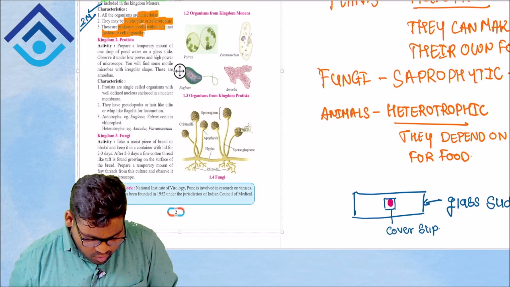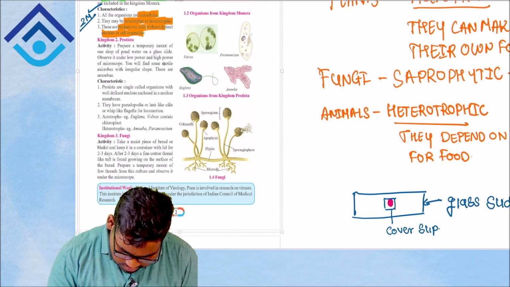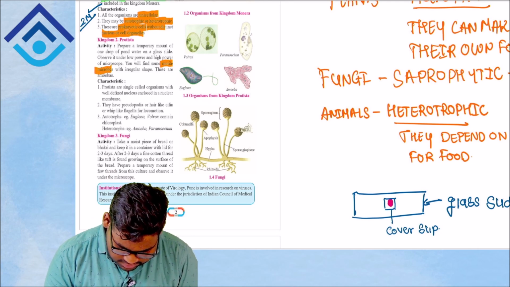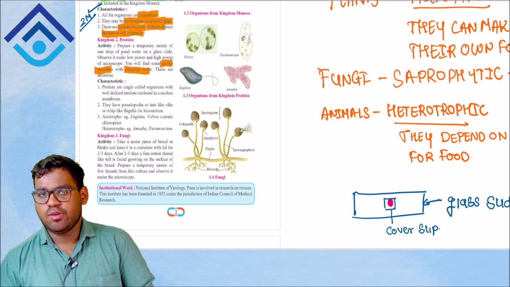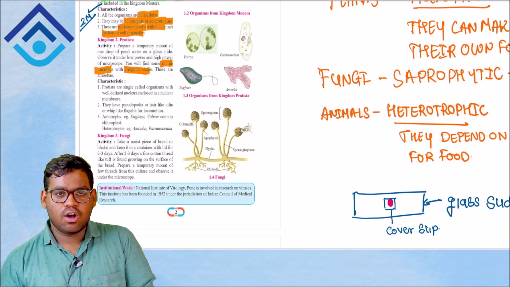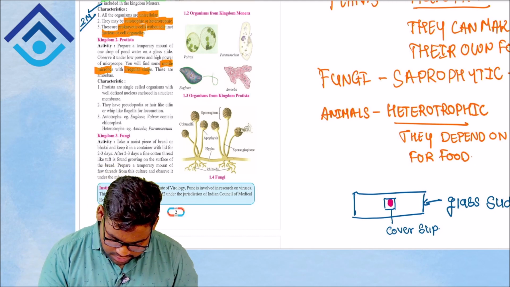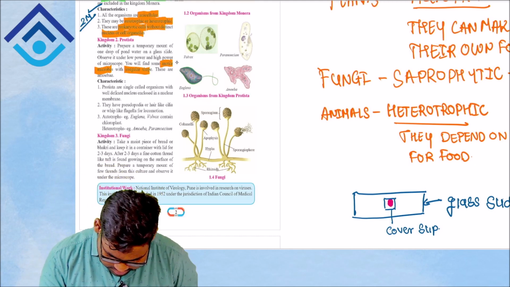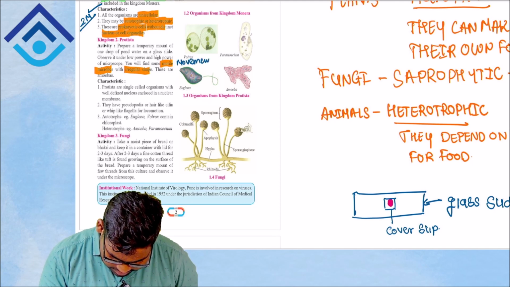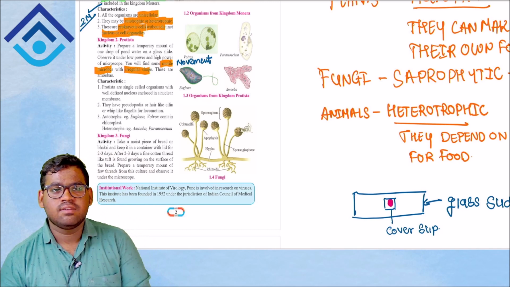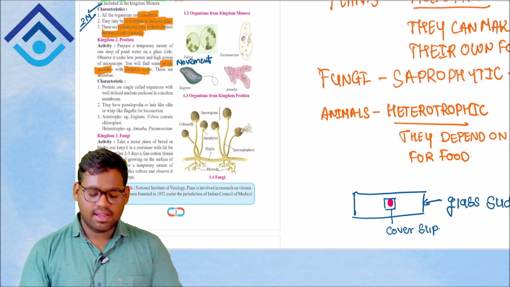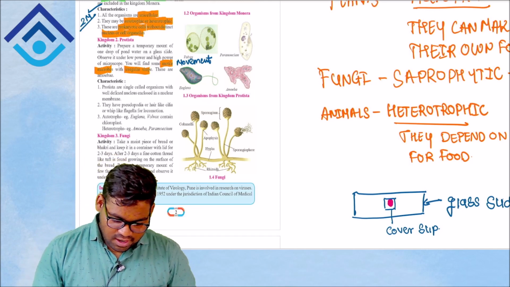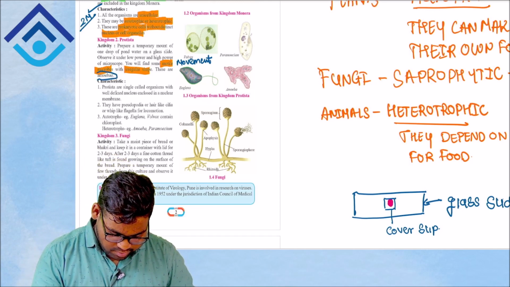You will find some motile microbes with irregular shape. What are you getting? This is your amoeba. Now if you have a question, what do you mean by motile? Motile, in simple language, means it shows movement. An organism which moves or which can move is called a motile organism. Is it clear? So the motile organism we are seeing here is the amoeba.